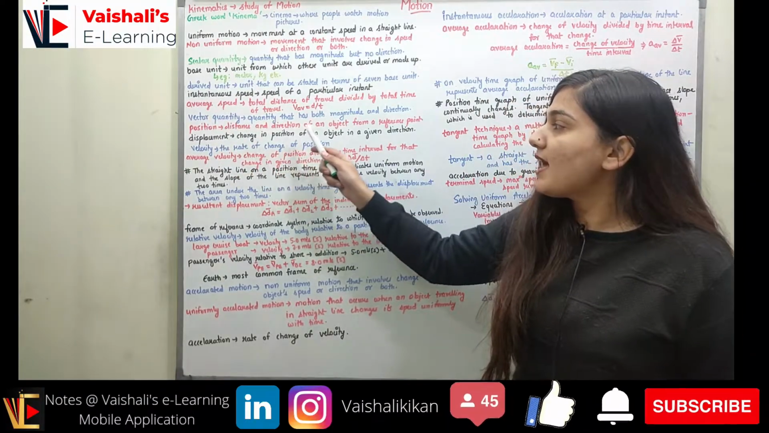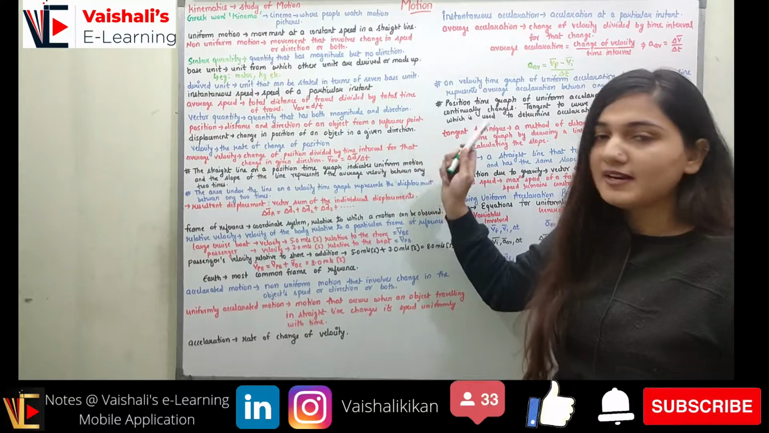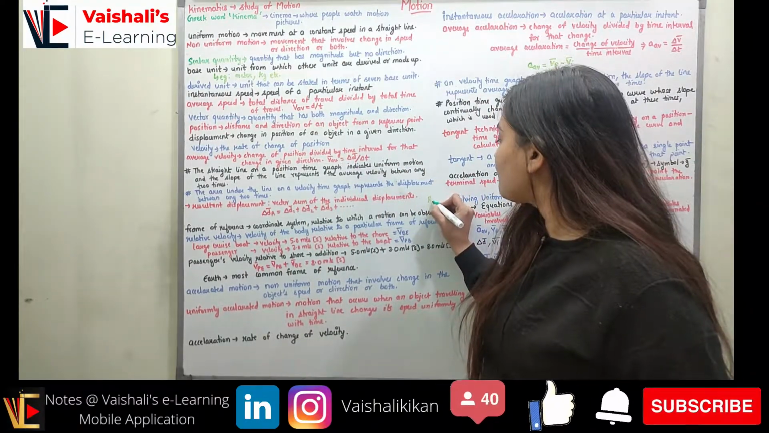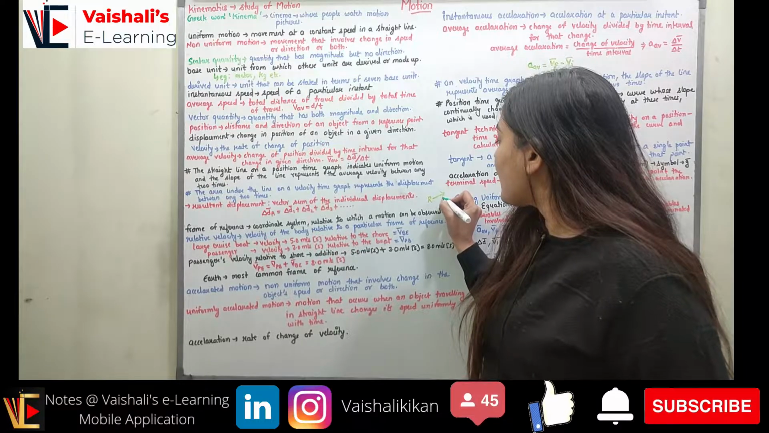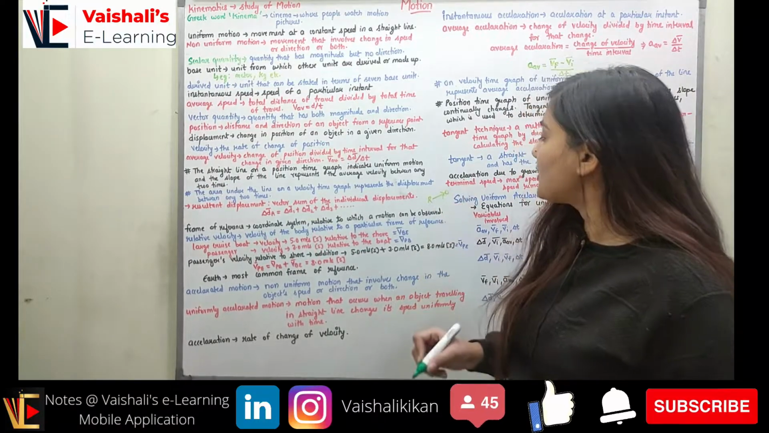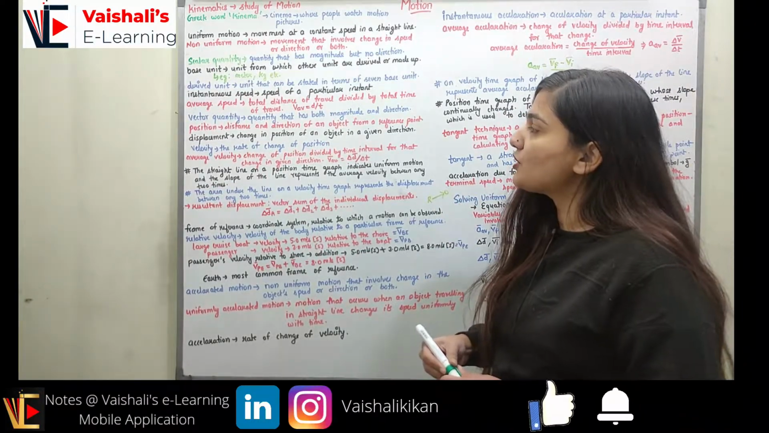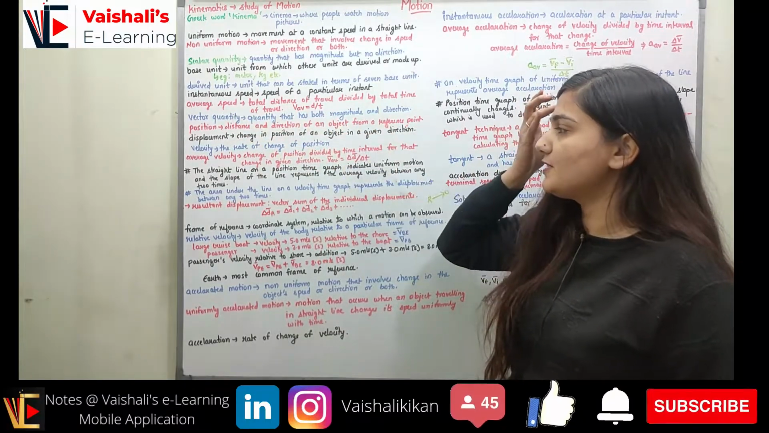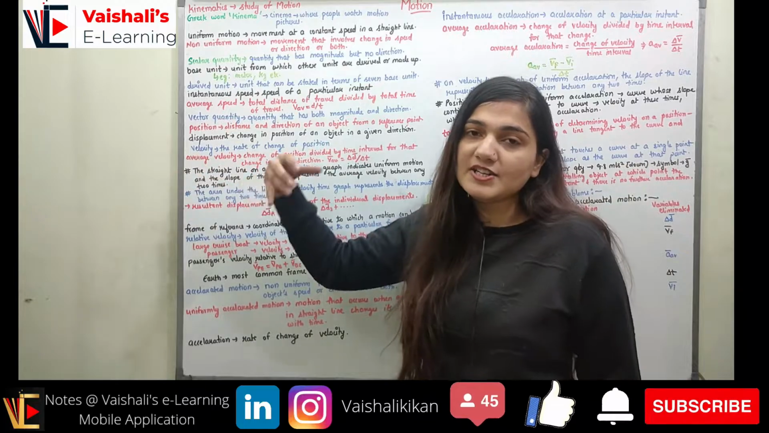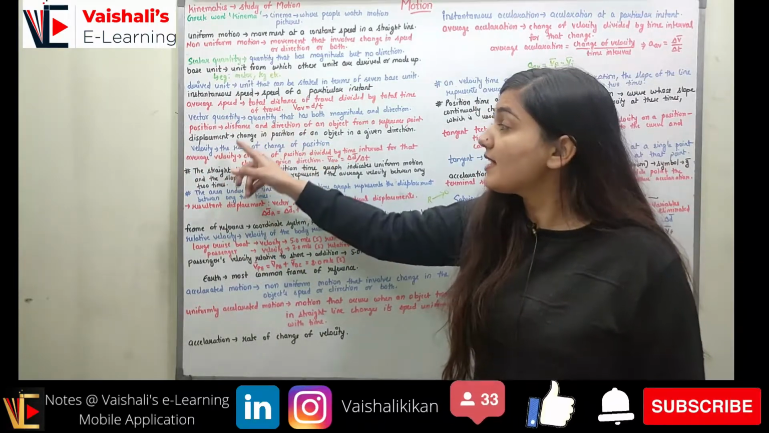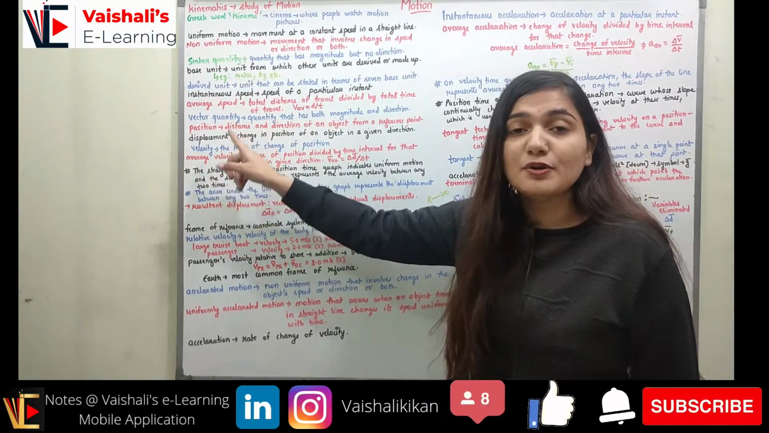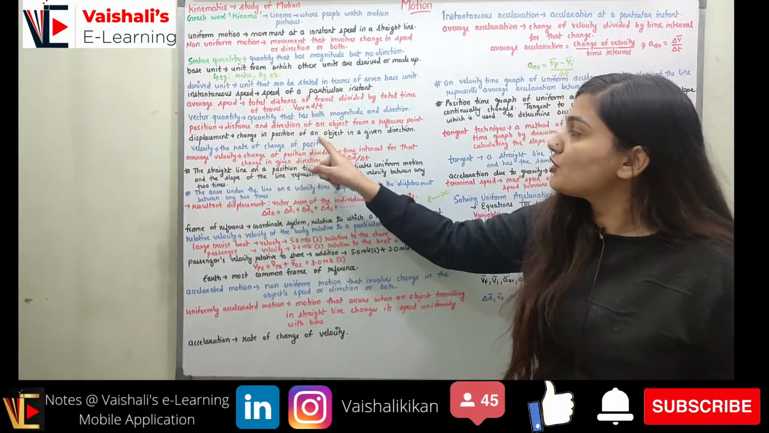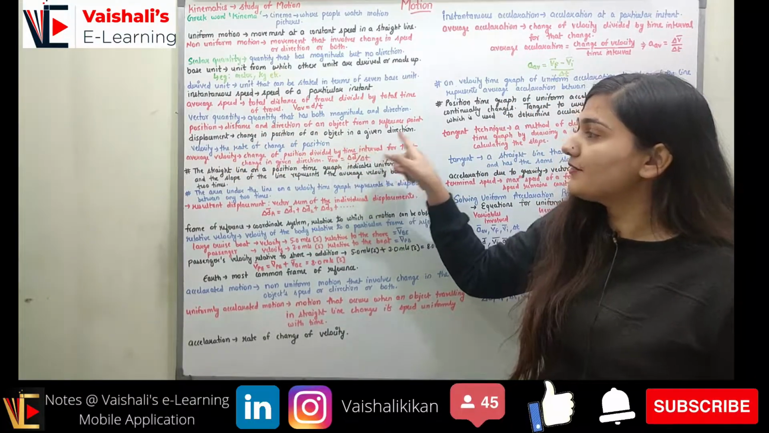Coming to the next term, that is position. Position is the distance and the direction of an object from the reference point. I can choose any reference point, and if I have a distance as well as direction of an object from the reference point, that is my position. Coming to the displacement, I just talked about the displacement. It has a magnitude as well as direction. It's a vector quantity. It is the change in the position of an object in a given direction.